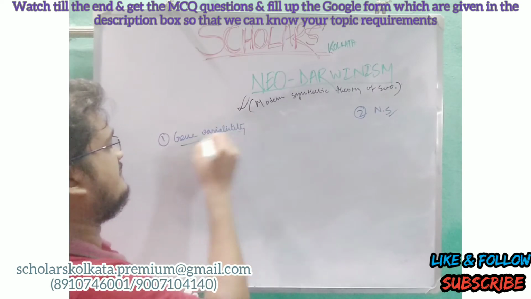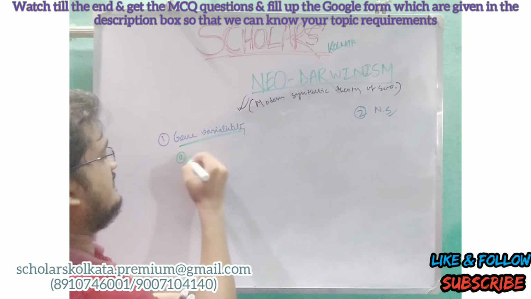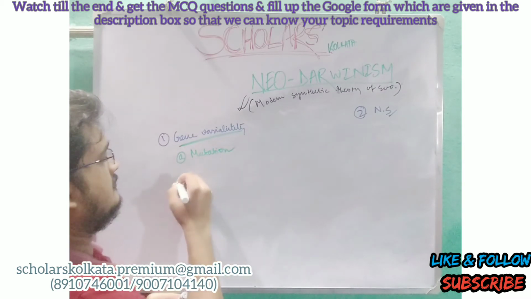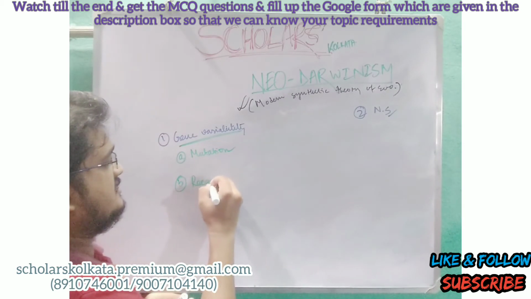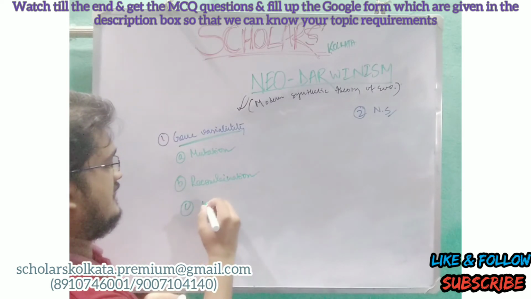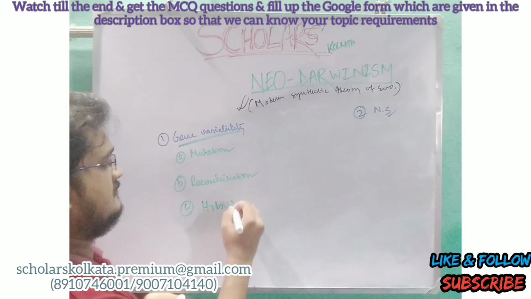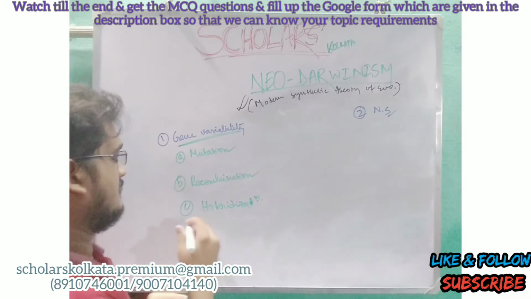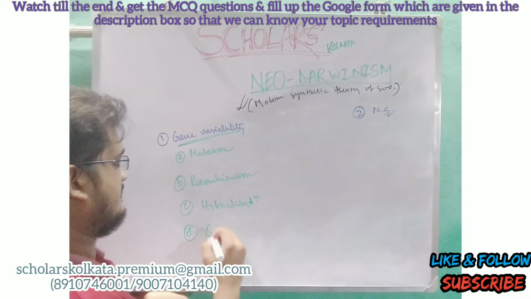This gene variability has some causes, which include mutation, recombination, hybridization, and the last one is genetic drift.